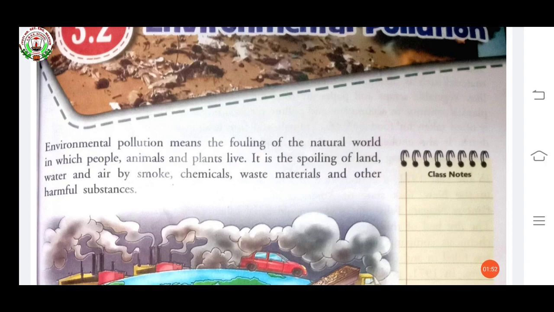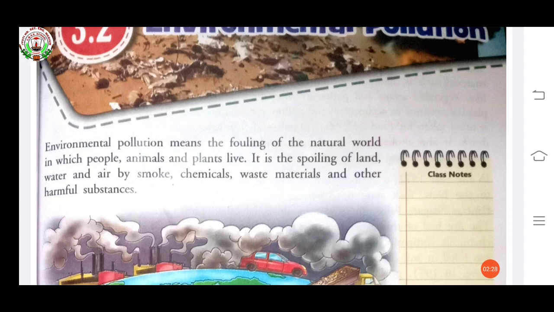Here, environmental pollution means the fouling of the natural world. Here, fouling means make dirty. So, what are we making dirty? The natural world, in which we people are living, animals are living, and plants are living. So, we are making this natural world dirty. This is called environmental pollution.